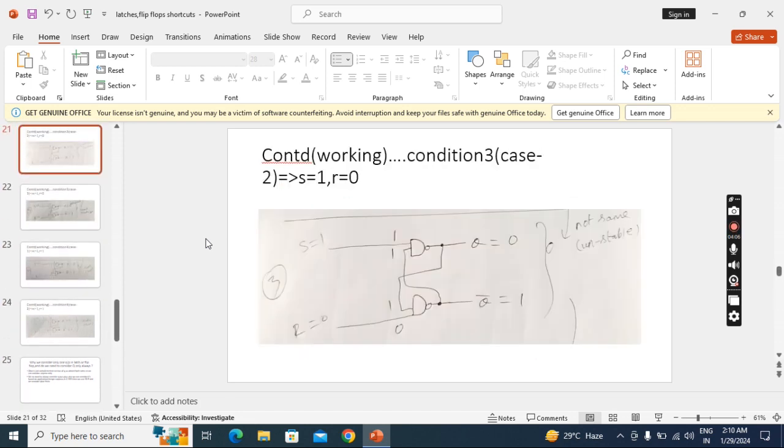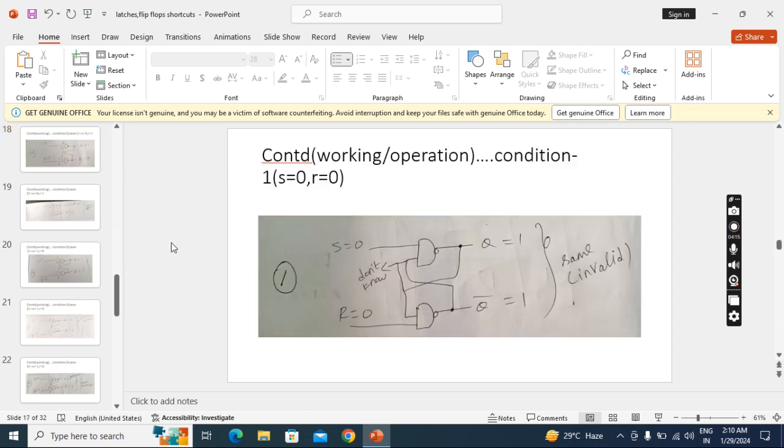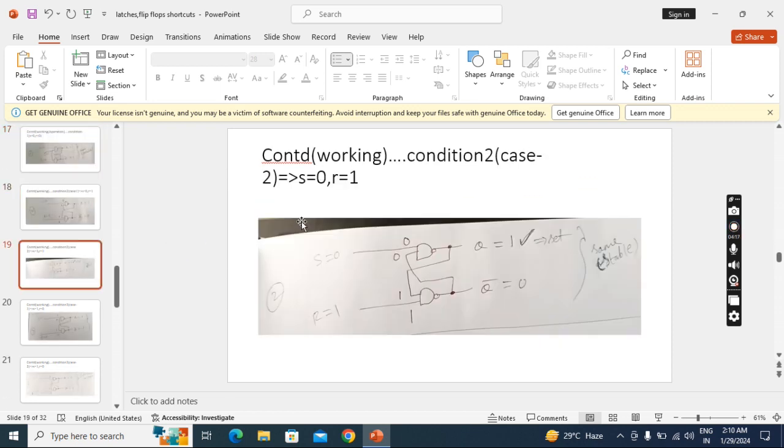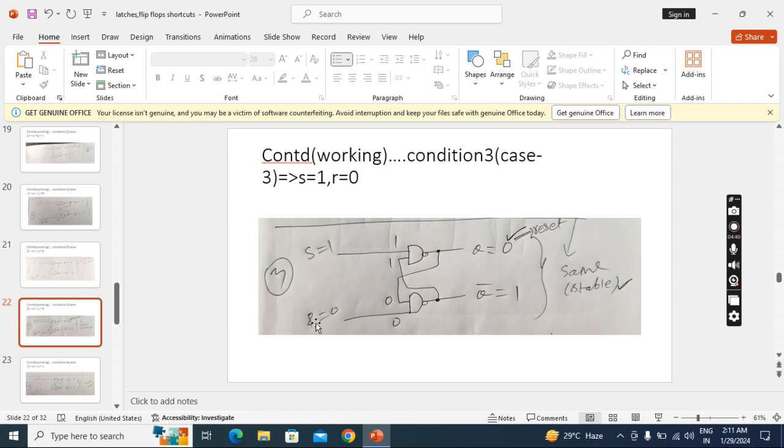In that lecture also, see, when inputs are different, whatever the R value, that only comes to the Q. So this is the condition for the final case. When inputs are different, whatever the R value, that only comes to the Q. Here also, straight to S there is Q. You have to write it like that. So in condition 3, this is the final case. Whatever the R value, that is coming to the Q. Here also, S, and straight to that Q.